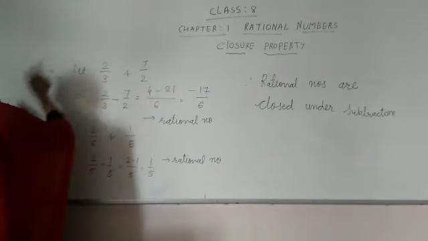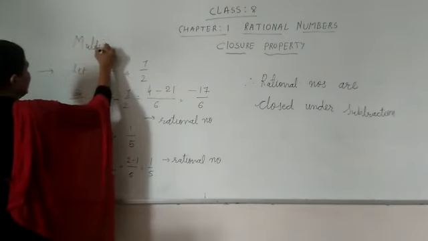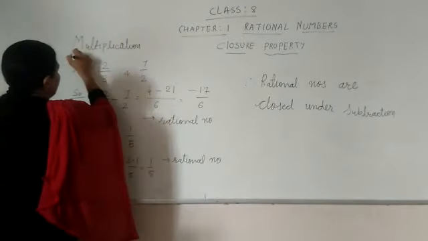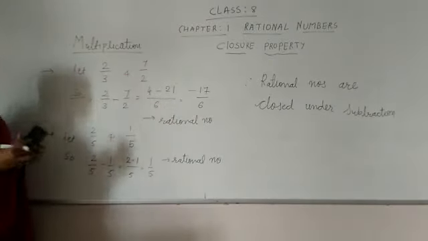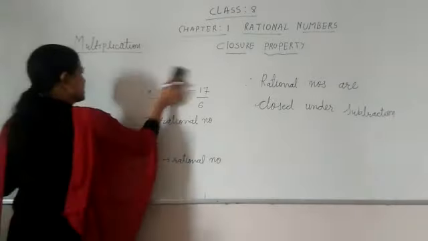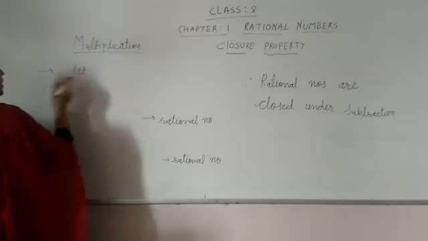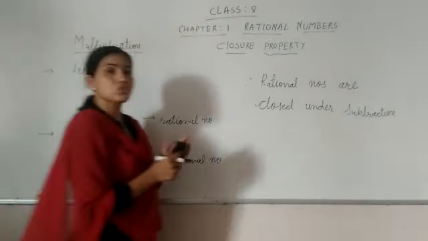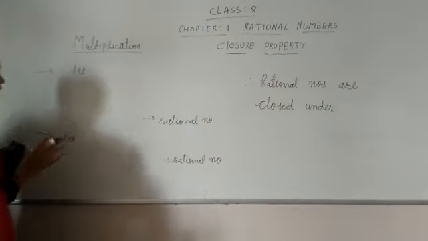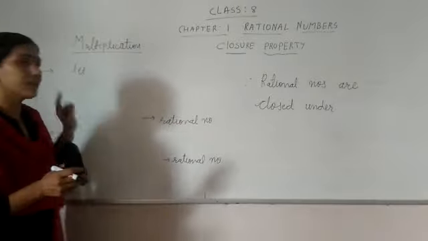At the place of subtraction, I am writing multiplication. Let me change some numbers here. If you take the same numbers, then also no problem, students. You will get the same closure property, because the rational numbers are closed under multiplication.